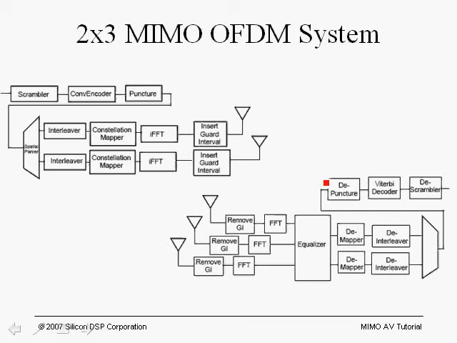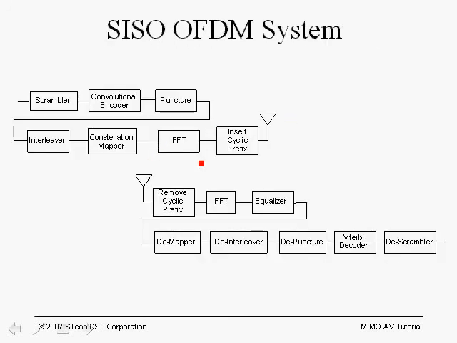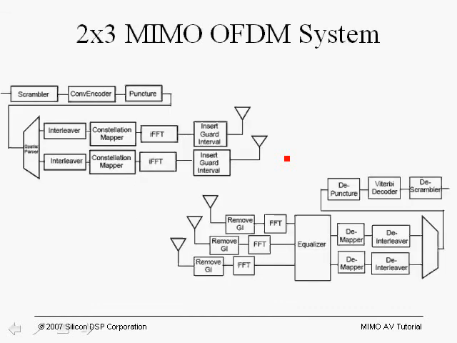So again, if the channel can support the multiplexing of the 2 spatial streams, and we'll go over the conditions necessary to support this situation, then instead of being limited, for example, in the case of a SISO, to a 54 megabit per second communication link, using MIMO OFDM and with a spatial multiplexing of 2 streams, we can double the throughput to 108 megabits per second. Again, provided that the channel can support that throughput.